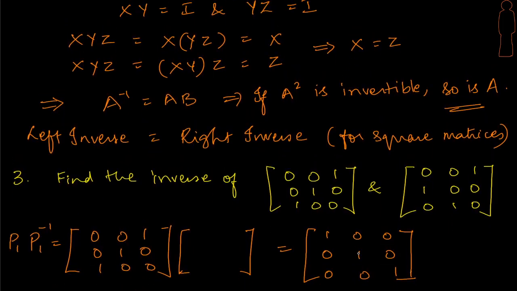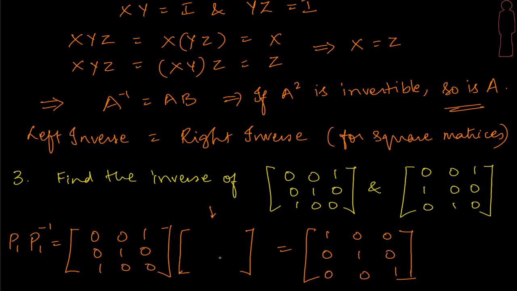Okay, so for the first one, let's attempt. I'm calling this P1, and P1 times P1 inverse is going to give us the identity matrix. Now we could use a long method like Gauss-Jordan and try to find the inverse, but it may be worthwhile to just use our guessing faculty, and then we should be able to derive the inverse, because these are pretty simple matrices, right? Now the way we are going to look at the inverse is like this. We are saying P1 times P1 inverse, and we have to identify the P1 inverse.